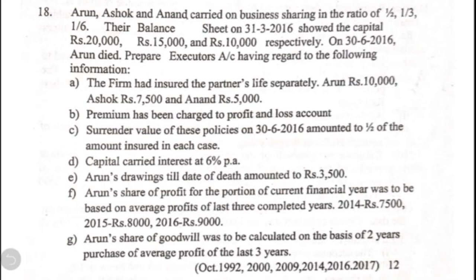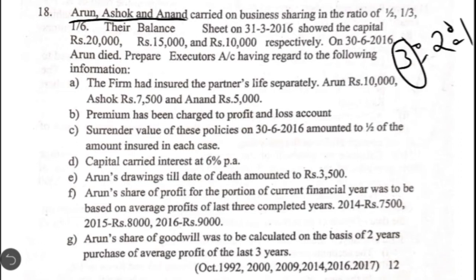It is given that there were three partners, Arun, Ashok and Anand, and their profit sharing ratio was 1/2, 1/3 and 1/6. So when you equate the denominator, you get the actual profit sharing ratio as 3:2:1. Okay, you have to identify what is the share of profit that belongs to the deceased partner. Who has died now among the three partners? Arun has died. Arun is the first partner who is entitled for 3/6 share in the profits or losses. Okay, that's the first thing you have to analyze.